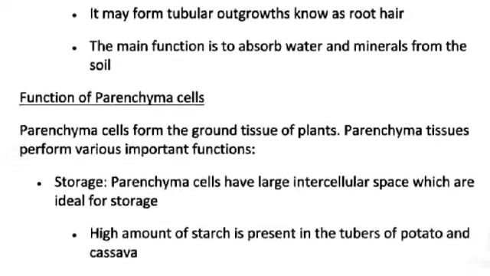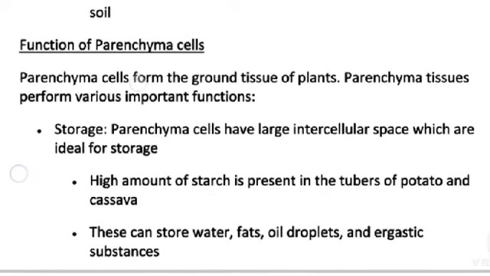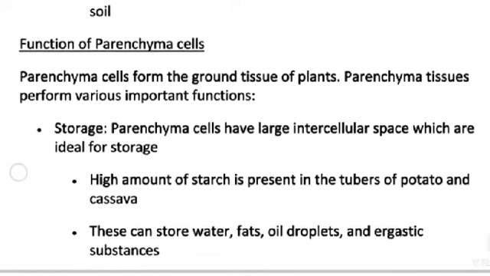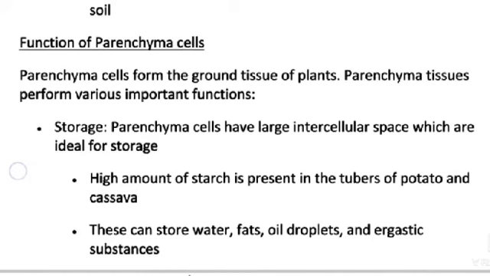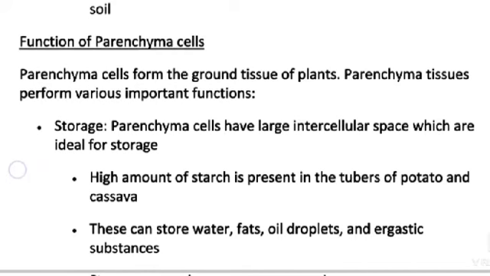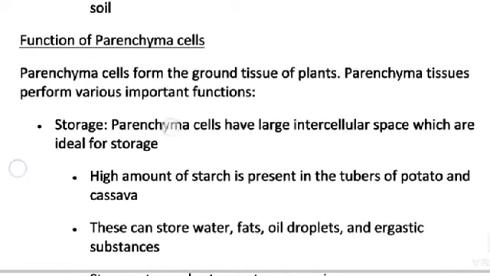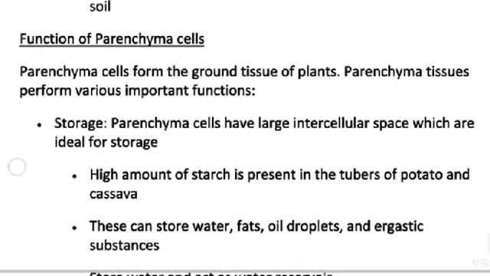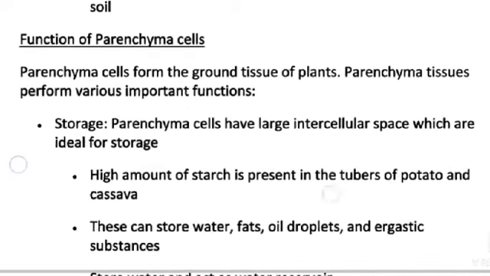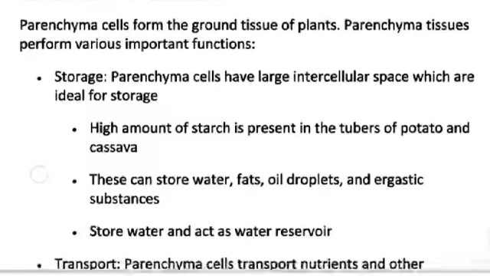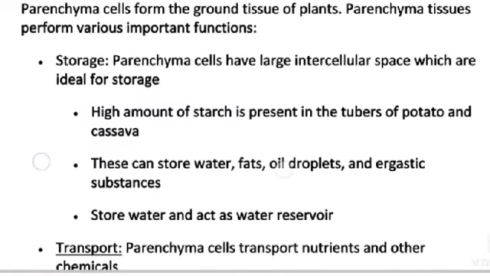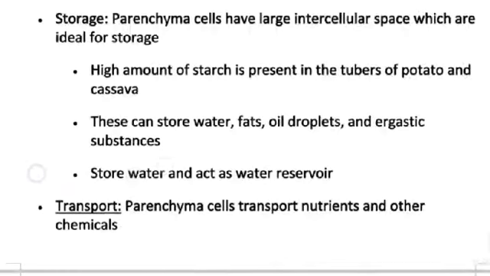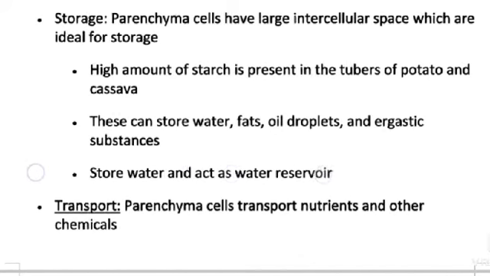Function of parenchyma. Parenchyma cells form the ground tissue of plants. Parenchyma tissues perform various important functions. Storage. Parenchyma cells have large intercellular space which is ideal for storage. A high amount of starch is present in the tubers of potato and cassava. These can store water, fat, oil droplets and ergastic substances. They store water and act as a water reservoir.